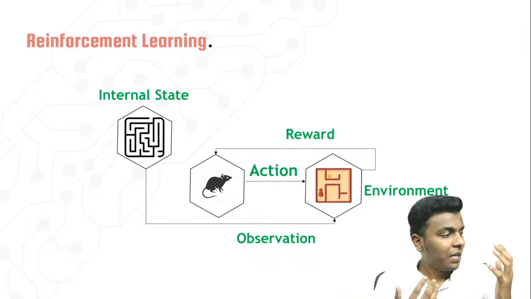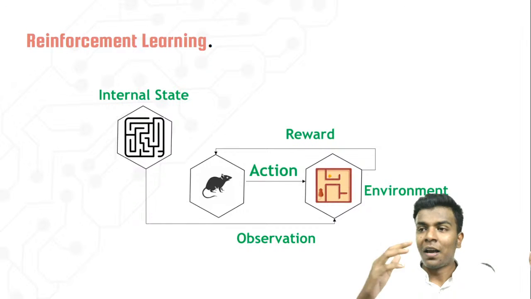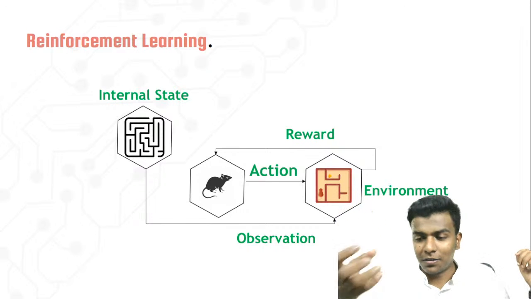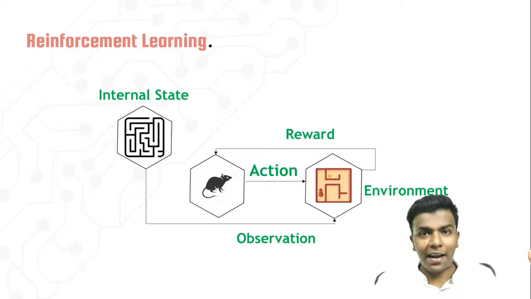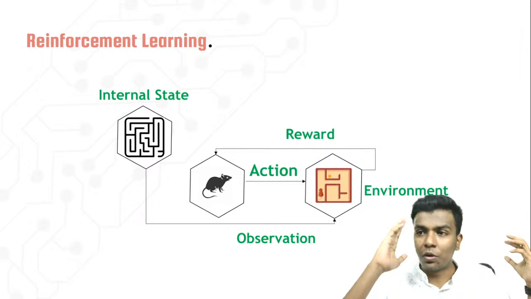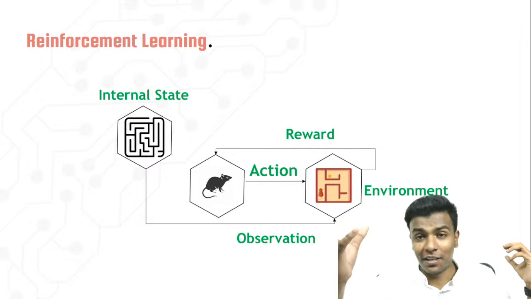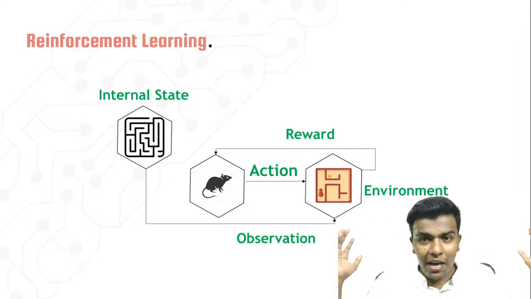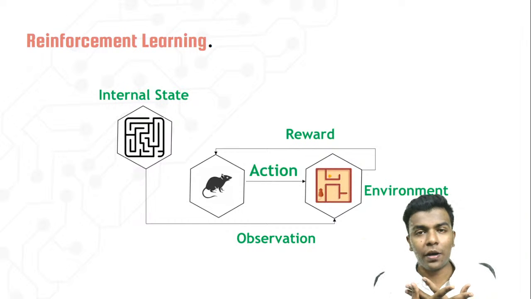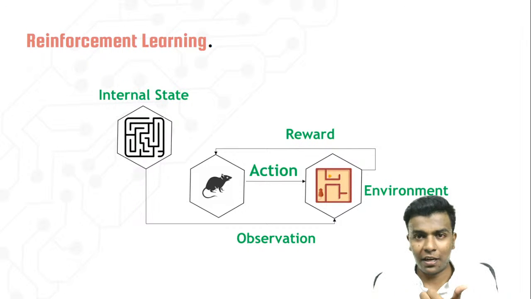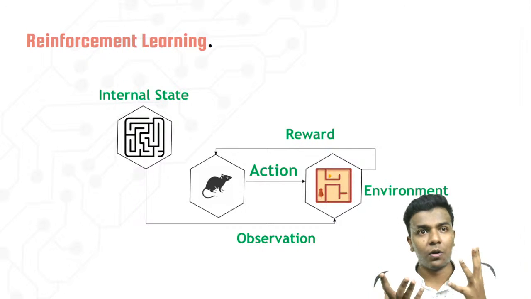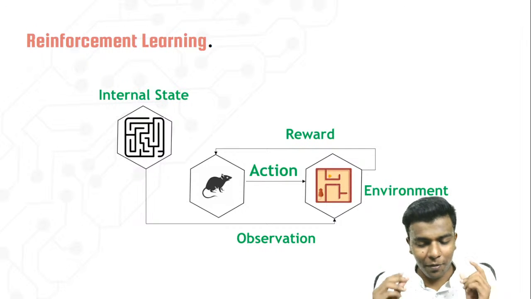So the maze is there. On one end the rat is going to be there, and on the other end the food product, let us take cheese. The rat's destination is to reach that cheese and eat it. Here we have complete puzzles. The rat is going to observe the environment first. That's the main thing, right? First of all, it is going to observe the environment. Some smell is coming from somewhere.